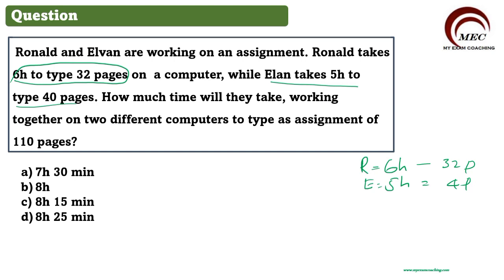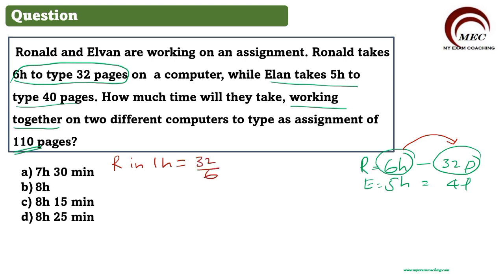If they work together on two different computers, how much time will they take to type an assignment of 110 pages? So how much time will they take together? So now let us see, in 6 hours, 32 pages. Understand the concept very clearly. In 6 hours, 32 pages. So Ronald in 1 hour types 32 by 6 pages.